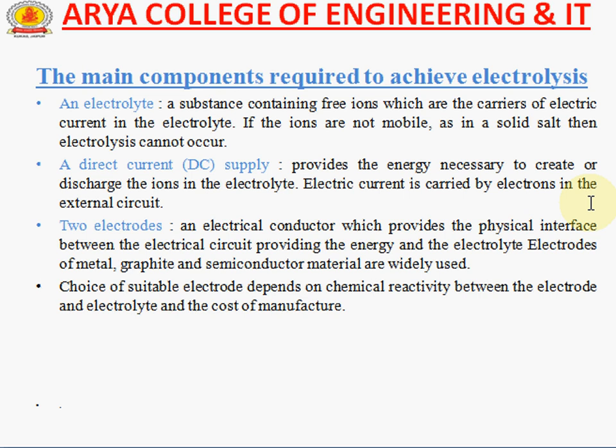The choice of suitable electrode depends upon the chemical reactivity between the electrode and electrolyte and the cost of manufacture. It plays an important role in the choice of material, basically electrolytes and cost of the material. So there are some important topics used in the electrolytic process.